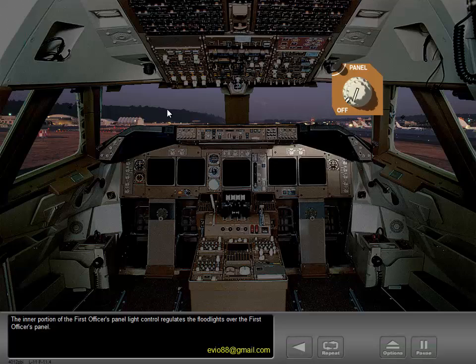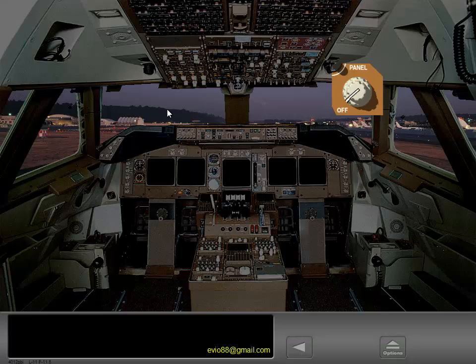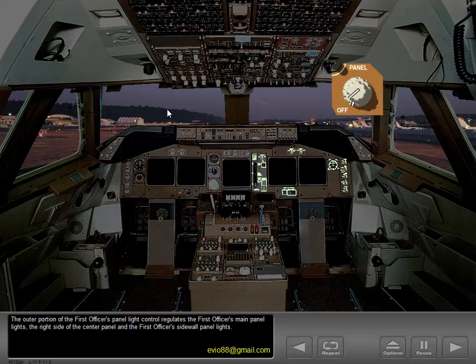The inner portion of the first officer's panel light control regulates the floodlights over the first officer's panel. The outer portion of the first officer's panel light control regulates the first officer's main panel lights, the right side of the center panel, and the first officer's sidewall panel lights.